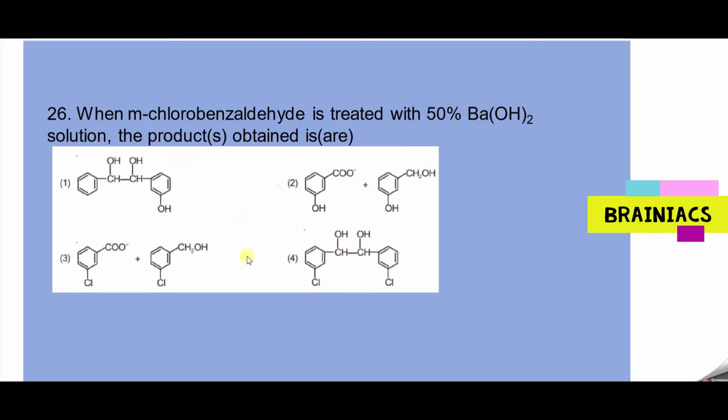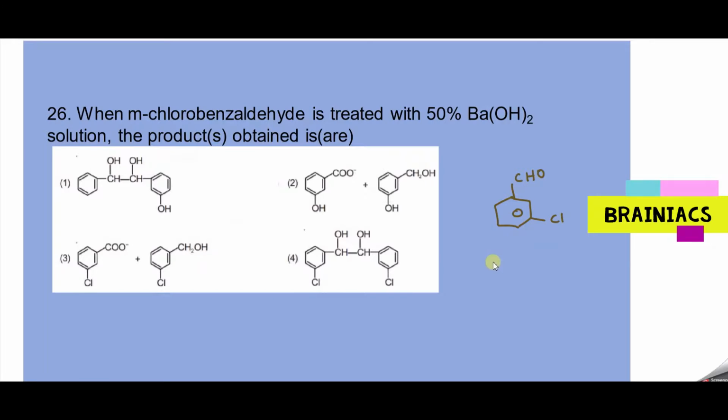When metachlorobenzaldehyde is treated with 50% alkali, barium hydroxide solution, the products obtained are, what will be the answer? So, metachlorobenzaldehyde. The chlorine will come at the meta position, C6H4 Cl CHO.